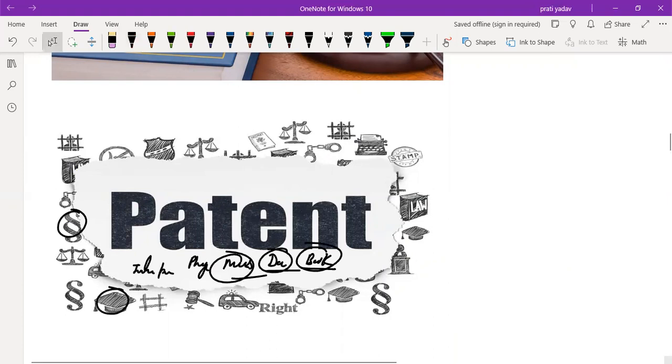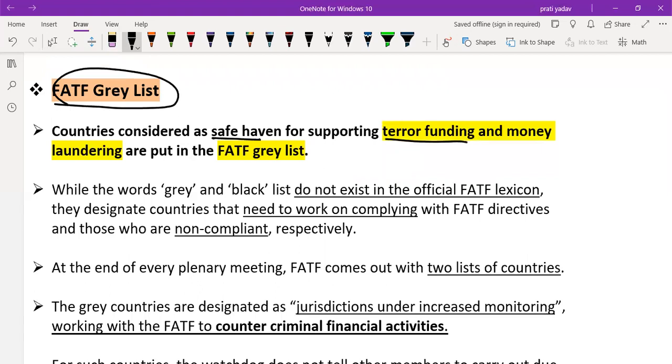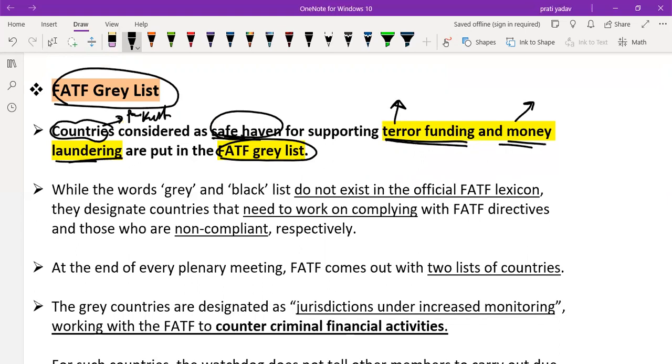Now let's move on to the next topic, called the FATF grey list. Countries considered a safe haven for supporting terror funding and money laundering are put in the FATF grey list. Let's say Pakistan is considered a safe haven for supporting terror funding and money laundering, providing funds to terrorists as well as converting white money into black money. Money laundering and terror funding activity is going on in this country, and it is a safe haven for these types of activity.